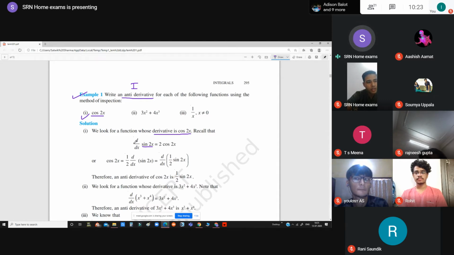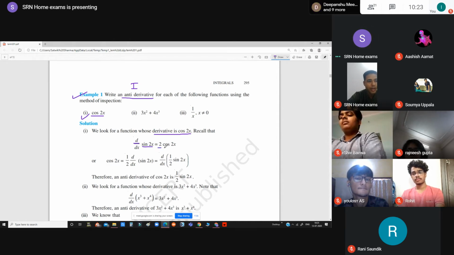Now differentiate sin 2x. When we differentiate sin 2x, we get 2, and after that we get cos 2x. Because when you differentiate this function, you will substitute this 2x as u. Then you will consider it as sin u. Sin u will become cos u, and the differentiation of u, that is 2x, will become 2.